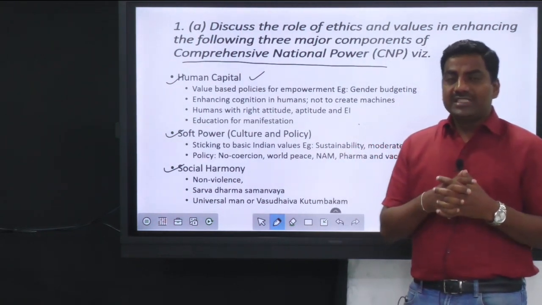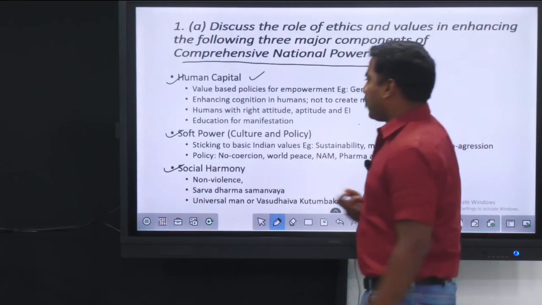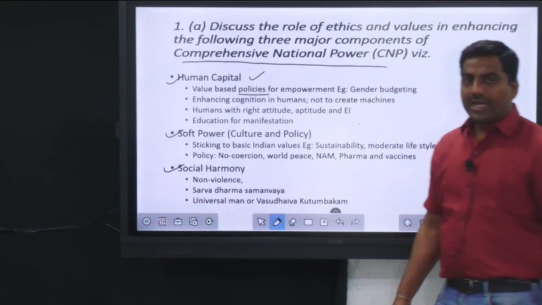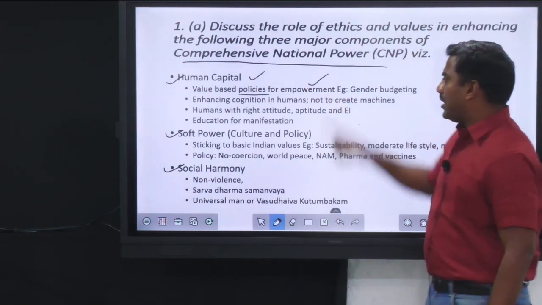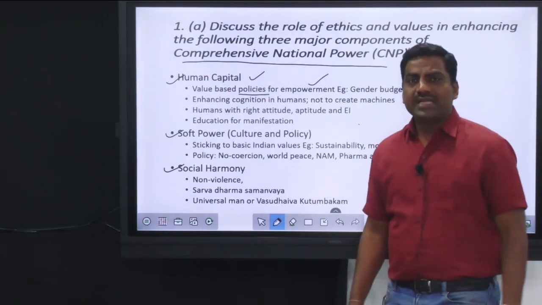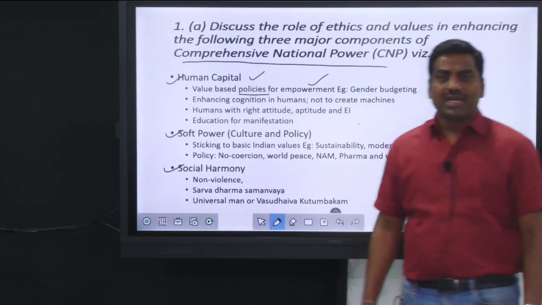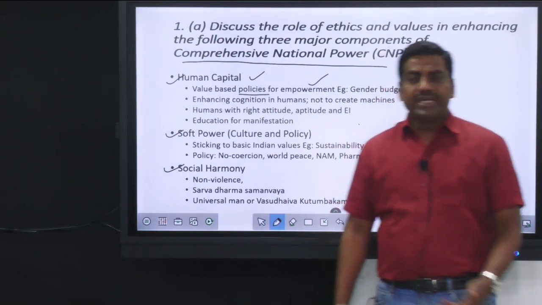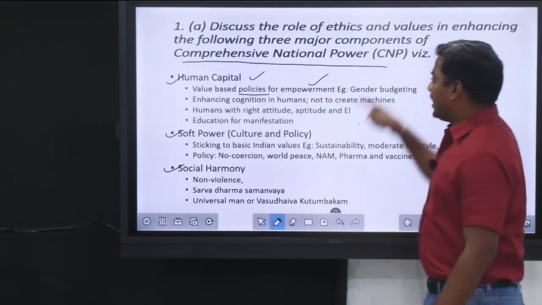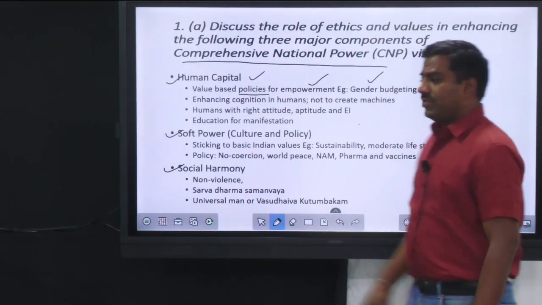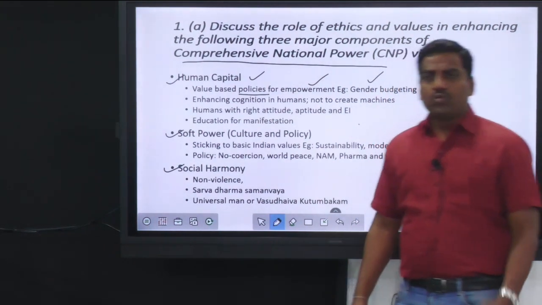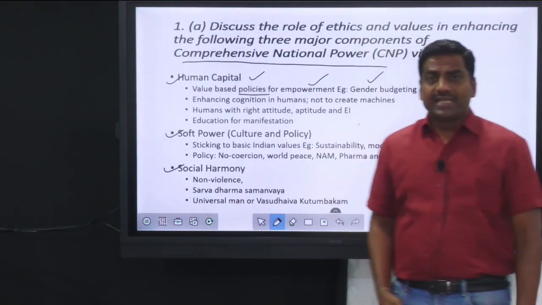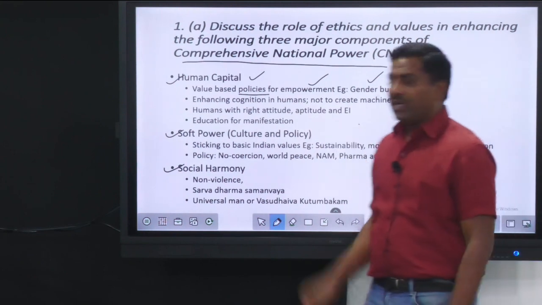We need to incorporate policies in the nation for the empowerment of all. All sections of society will come in, maybe gender-based, maybe the rights-based approach. So we need to accommodate them. One example is gender budgeting, or the many affirmative actions that we take. That will inculcate ethics and values in our human capital.